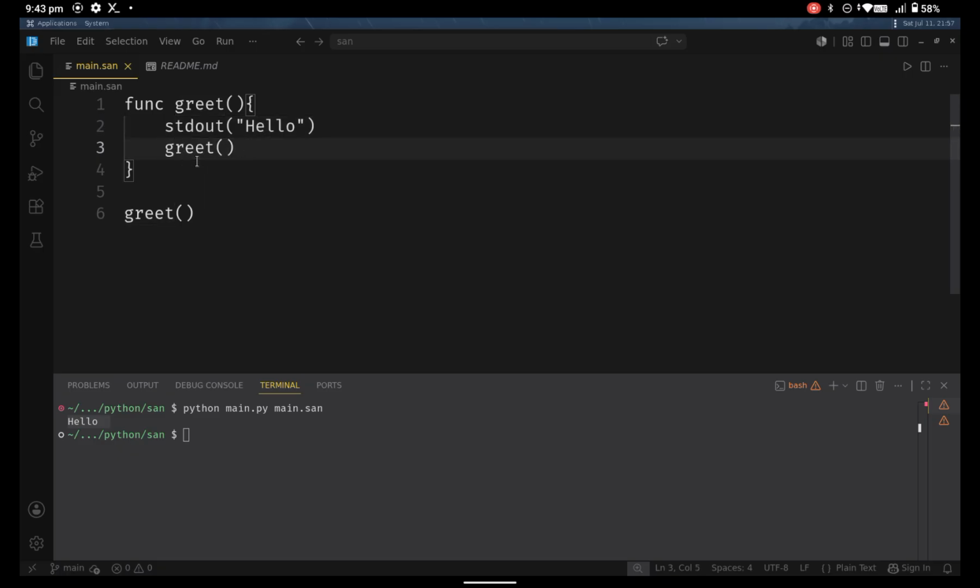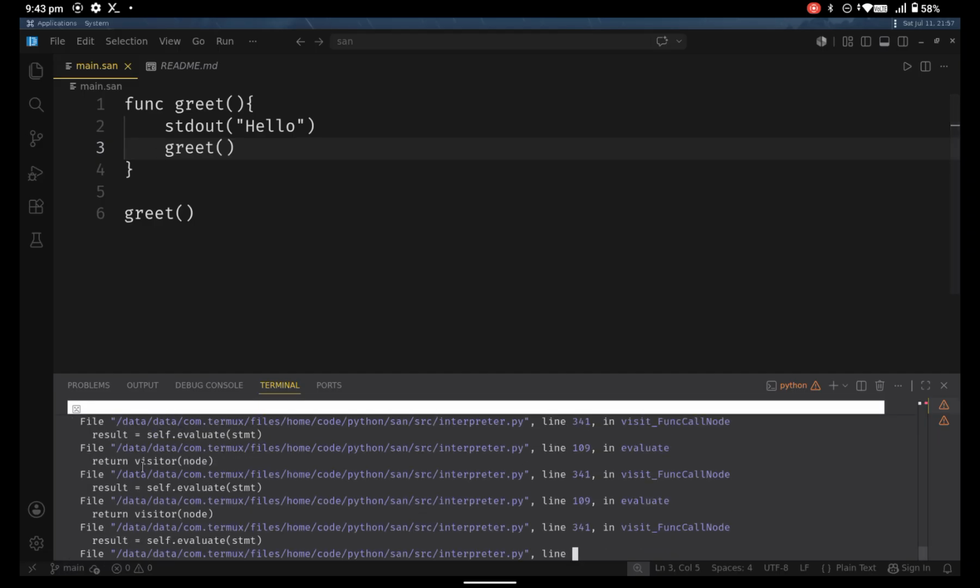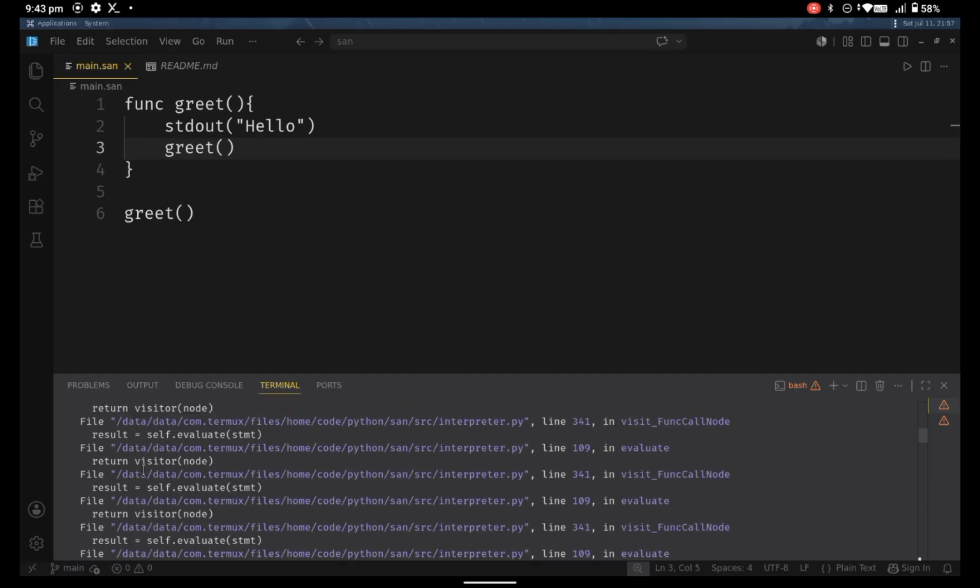Now let's remove this and make this a recursive function. Now this might raise some error because it doesn't have a stop point for recursion, so maximum recursion depth might be reached, but let's do it anyway. As you can see here, it printed hello quite a bunch of times.